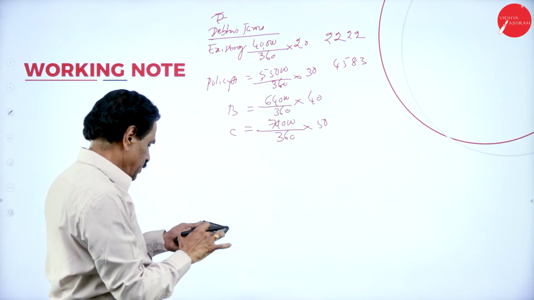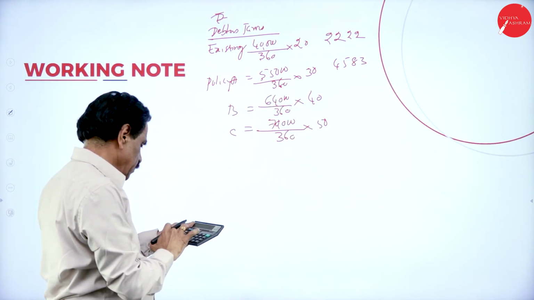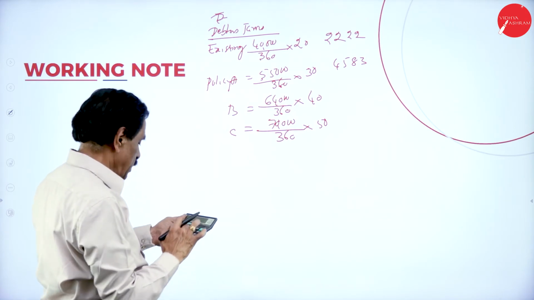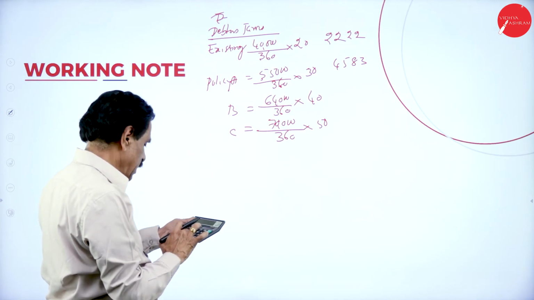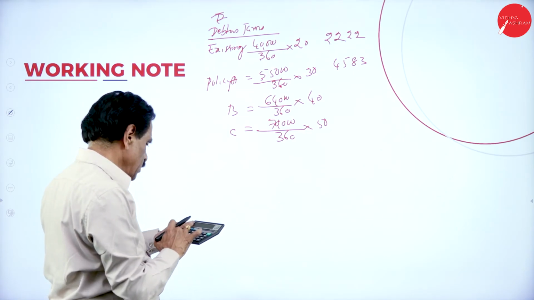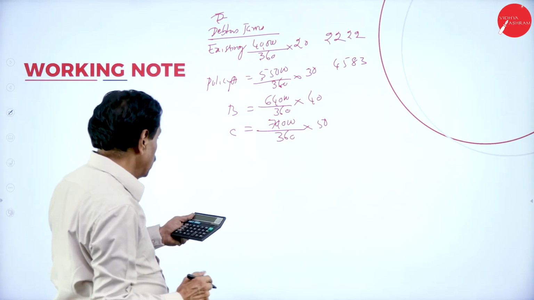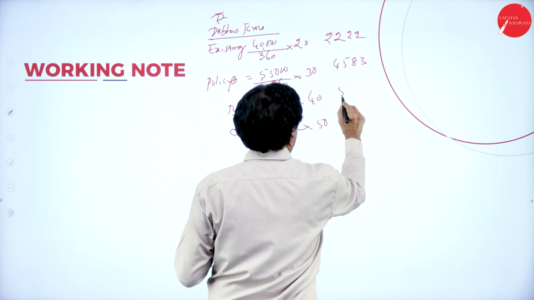Then 64,000 into 40 divided by 360, 5,333.